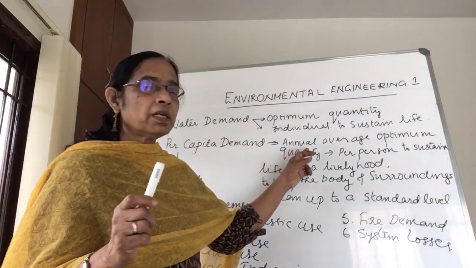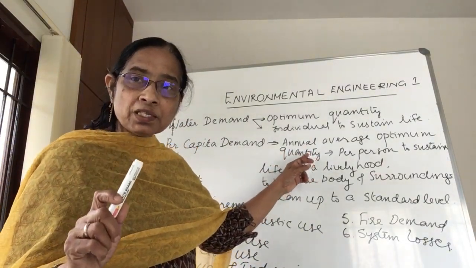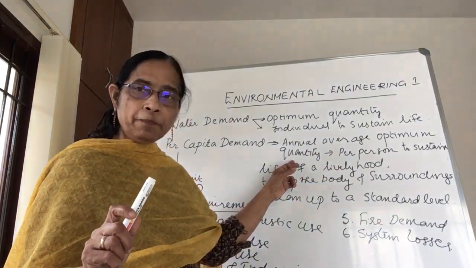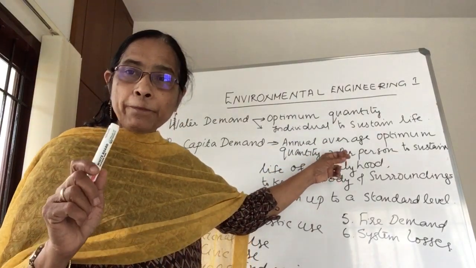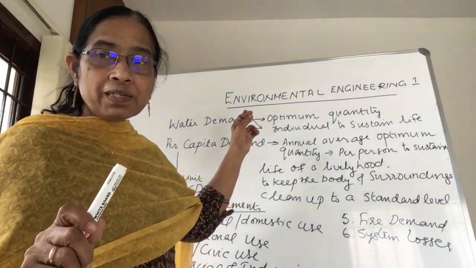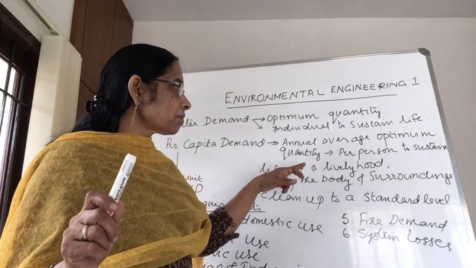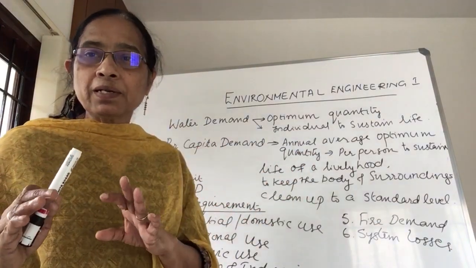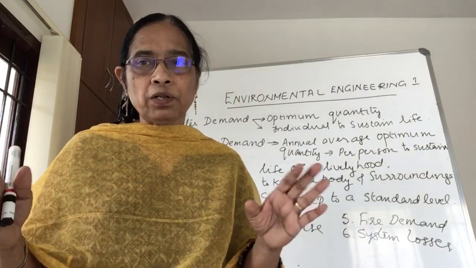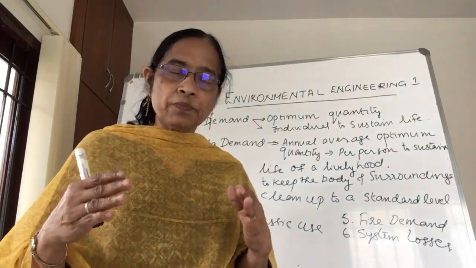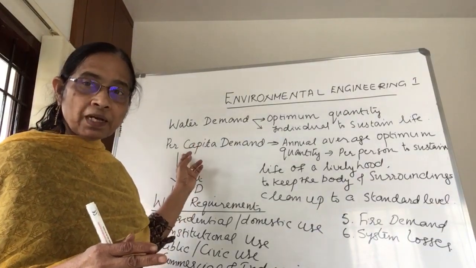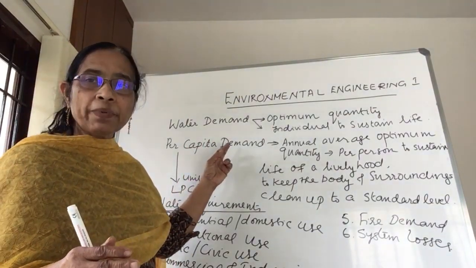It is per average, annual average quantity. Again, it should be per person. When you are representing the per capita demand, we are representing it per person, and you have to consider the required quantity to sustain the life of that particular family or your own. Okay, so that is the definition for the per capita demand.